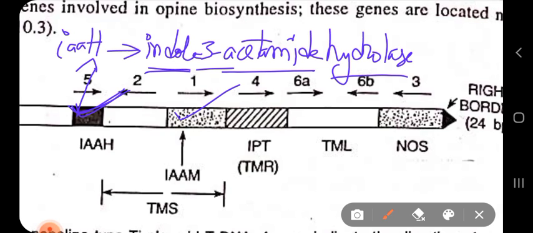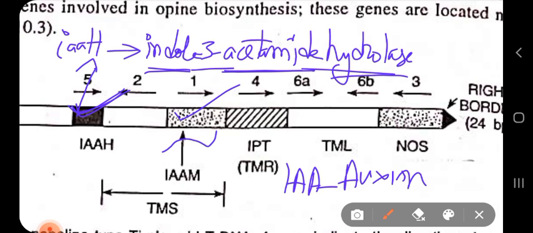So indole 3 acetamide hydrolase converts the indole 3 acetamide into indole 3 acetic acid, and we know that indole 3 acetic acid is an example of an auxin. In this way your auxin synthesis occurs by these two genes: IAAM, which encodes tryptophan 2 monooxygenase, and IAAH, which encodes indole 3 acetamide hydrolase.